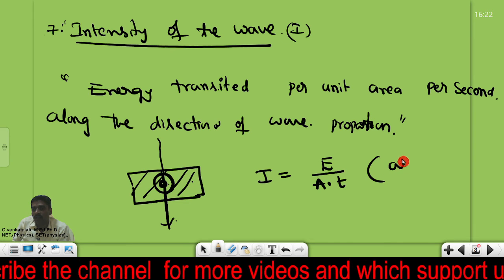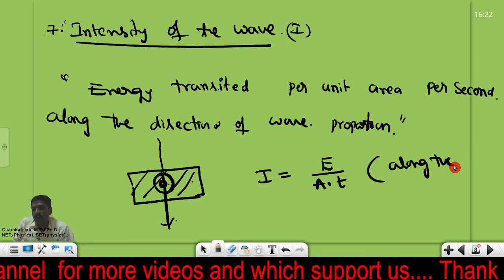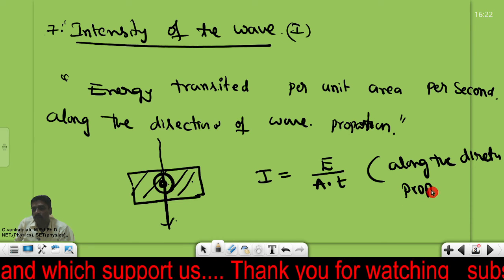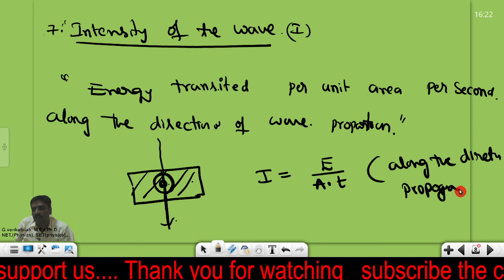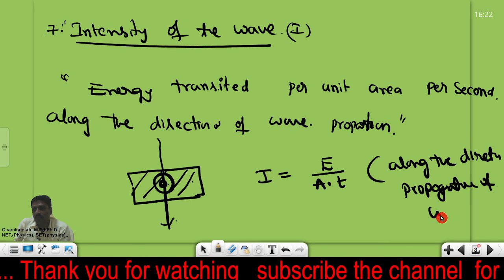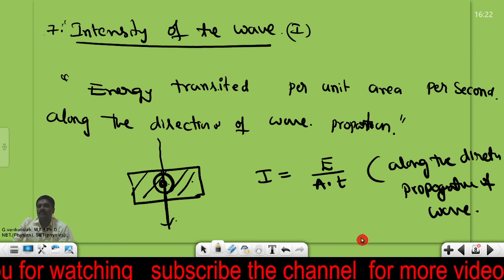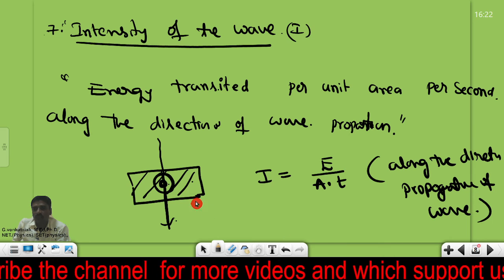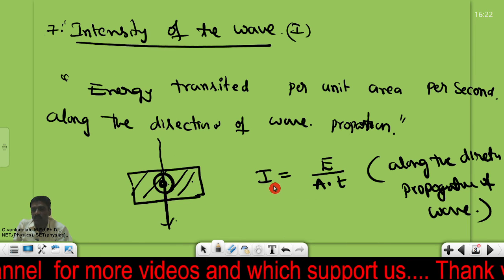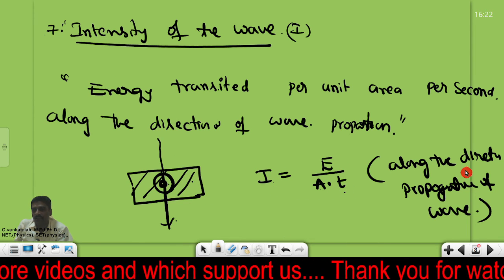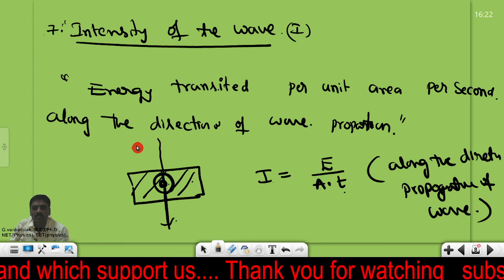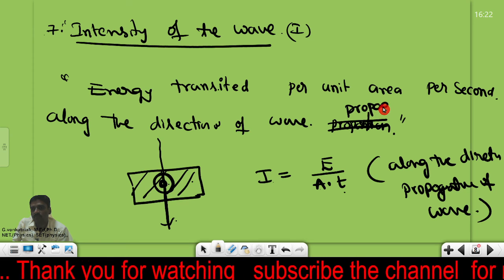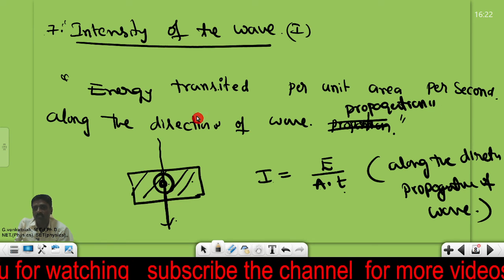It must be along the direction of propagation of wave. So in the direction of wave propagation, that is very important.